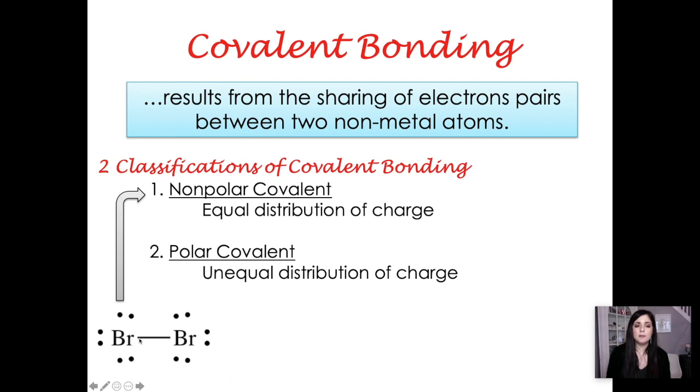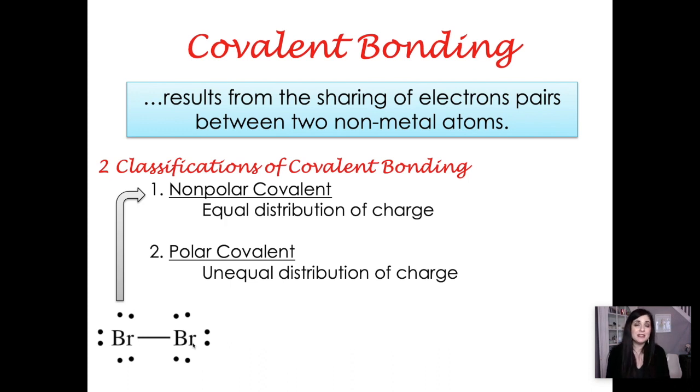That covalent bond is being shared equally. Those electrons within that covalent bond are being shared equally. Why? Because neither bromine is strong enough to either rip the electron away from the other, and it's also not strong enough to pull it more in one direction. Think of it as a tug of war where you have two guys that are equally jacked that are pulling for a tug of rope.